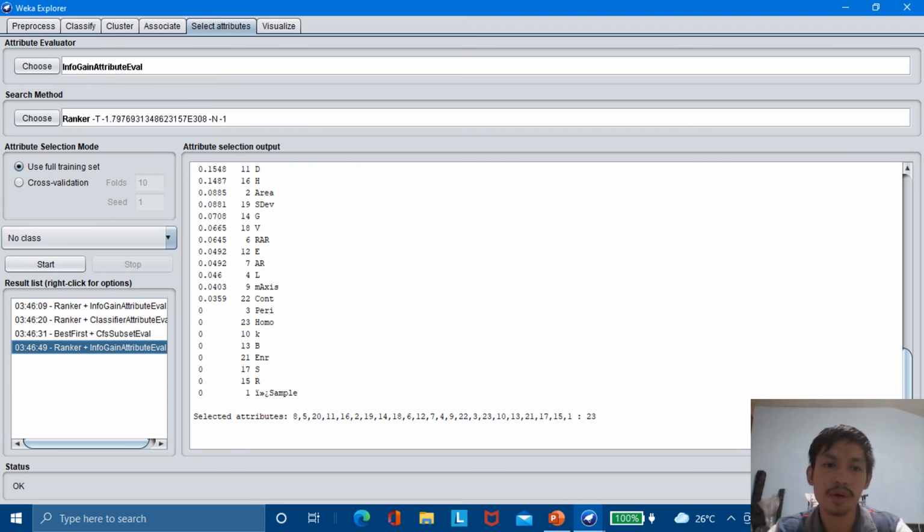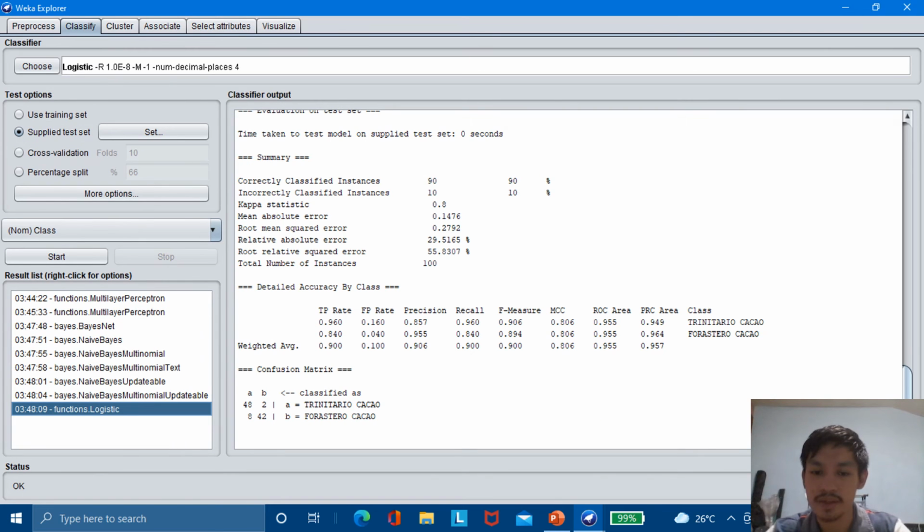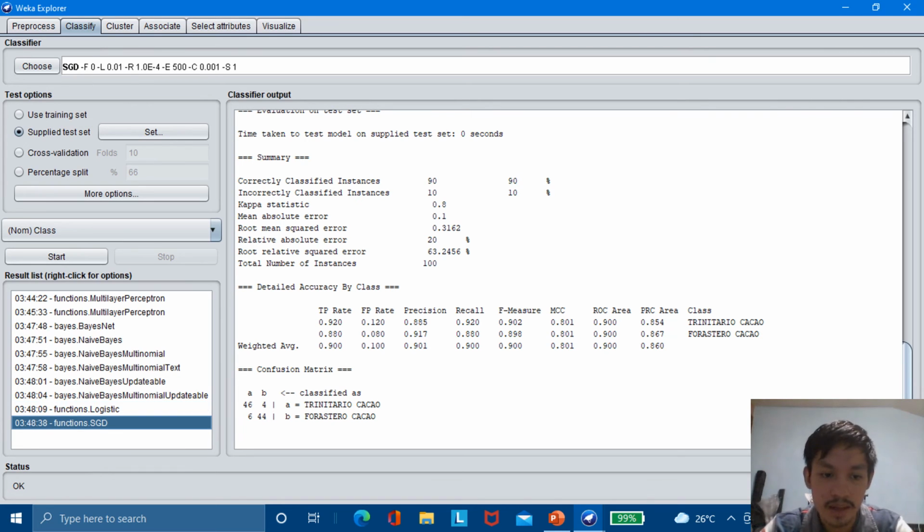Next, let's try more classifiers. Here is the list of other classifiers that reach 90% and above accuracy. From functions Logistic, the correctly classified instances are 90 at 90%, and incorrectly classified instances are 10 at 10%. Next is functions SGD.